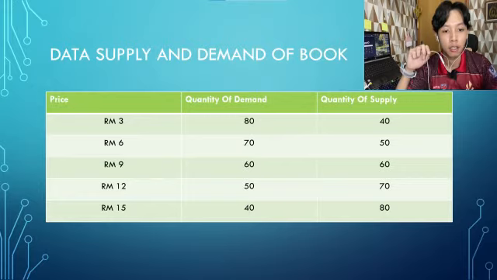And at the 12th price level, the quantity of books demanded is 50 units, while the quantity of books offered is 70 units. At the 15th price level, the quantity of books demanded is 40 units, while the quantity of books offered is 60 units.